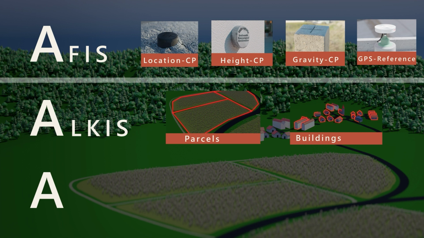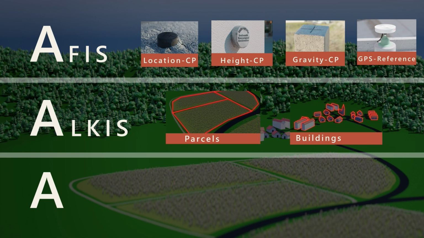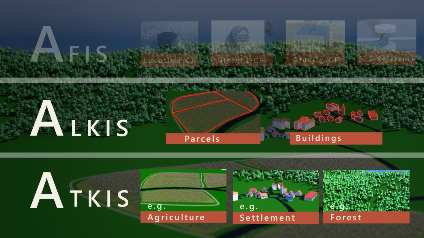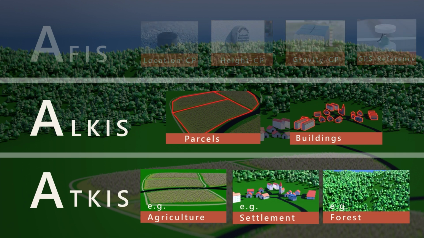Parcels and buildings are found in the official real estate Kadastre, or Amtliches Liegenschaftskataster ALKIS. The official cartographic information system, or Amtliches Kartografisches Informationssystem ATKIS, in turn, reflects the essential topographical characteristics of the landscapes in digital models. For most applications, the data in ALKIS and ATKIS are crucial.